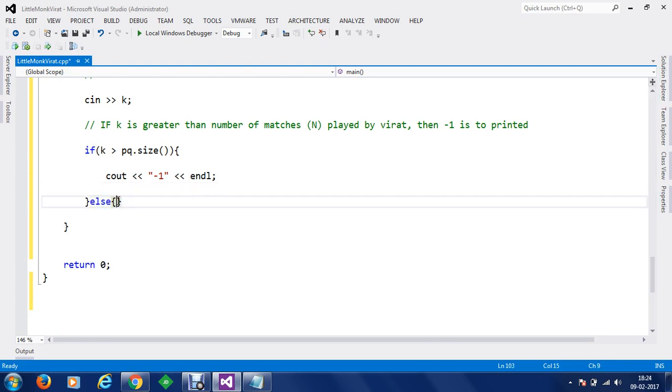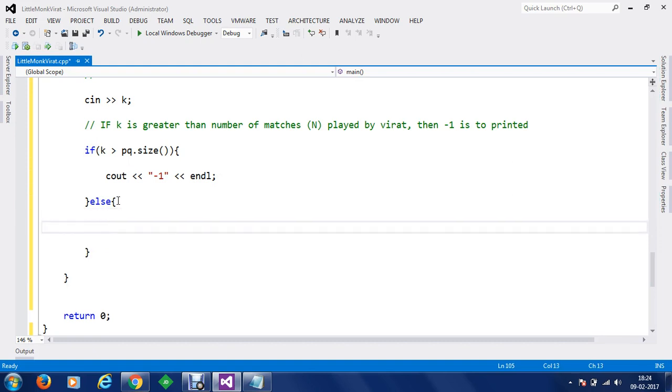And in case the value is smaller than this, then we have to get the elements out. In order to get the elements out, I have to pop the minimum score, keep it into an array, and according to the index we are asking, we are going to grab the values.